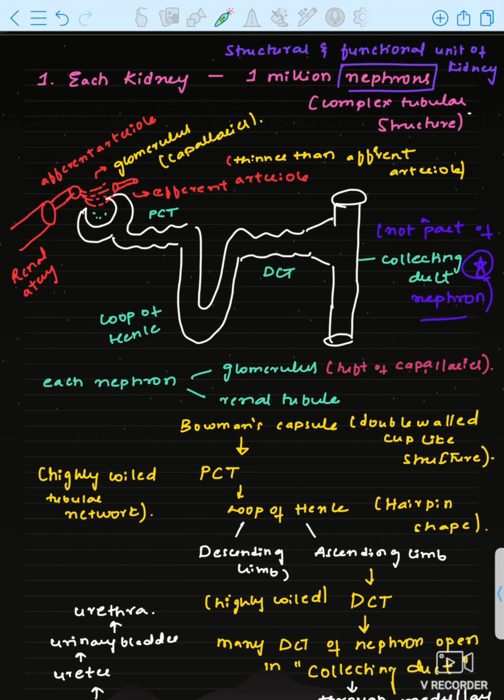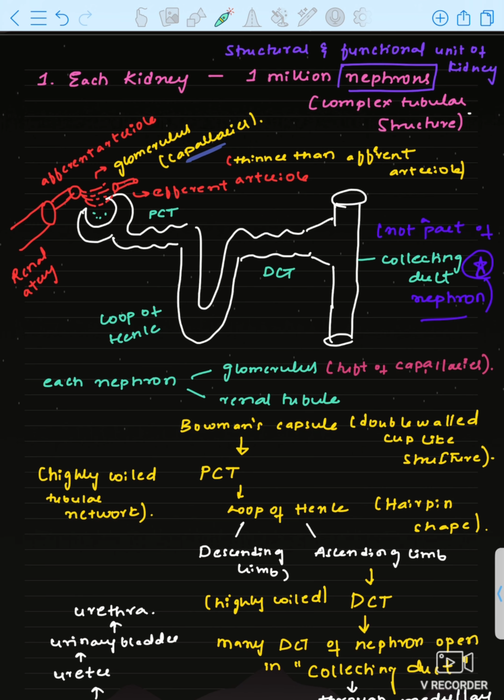And this arteriole will be broken down into capillaries, and then it will form, generally what happens, arterioles and capillaries, and then what does it form, vein, right? No, here a vein is not formed. Here arteriole formation only will occur. Still it is supplying the blood throughout the nephron.